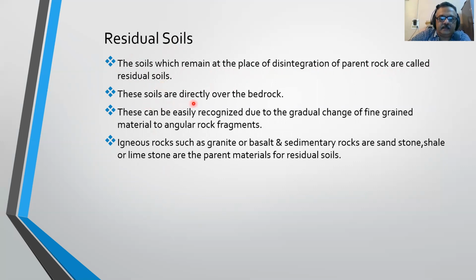These soils are directly over the bedrock. This can be easily recognized due to gradual change of fine-grained material to angular rock fragments. Igneous rocks such as granite or basalt and sedimentary rocks such as sandstone, shale or limestone are the parent materials for residual soils.